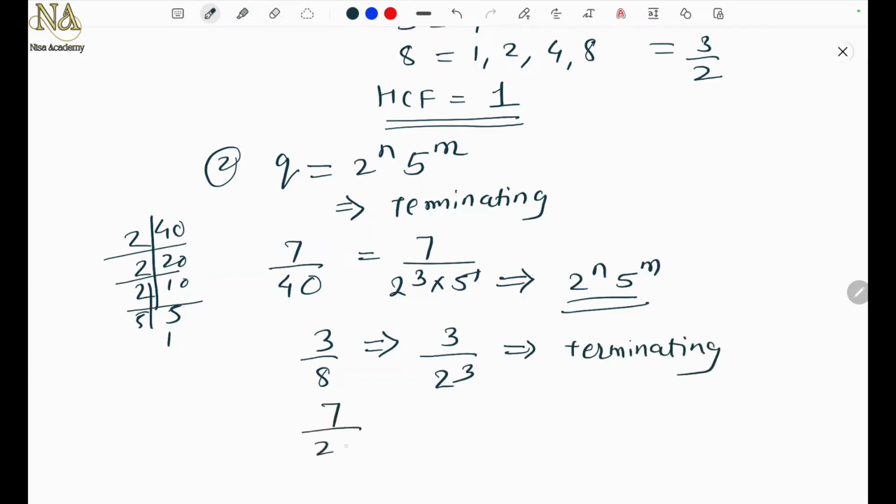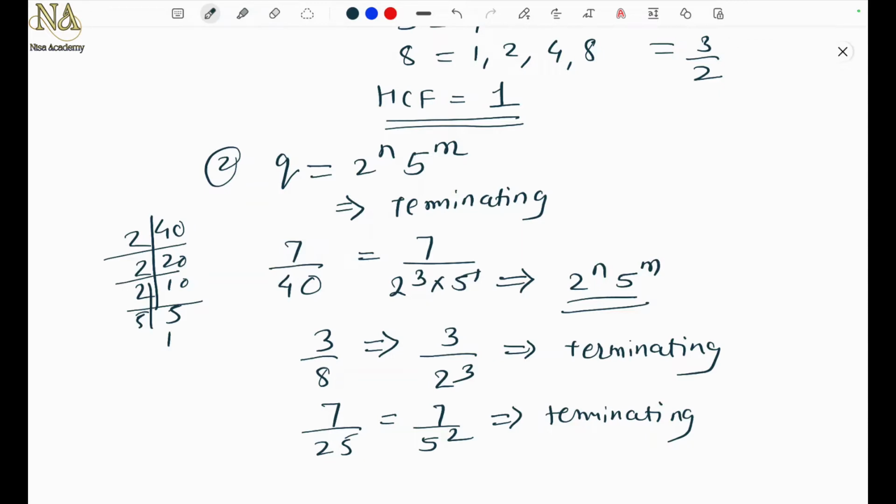Or say 7 upon 25. Yes, I can write 7 upon 5 square. This number will also have a terminating decimal expansion. So in all the three cases, where it is either just a power of 2, or just a power of 5, or both, a power of 2 multiplied by a power of 5, then definitely you will say that the number has a terminating decimal expansion.